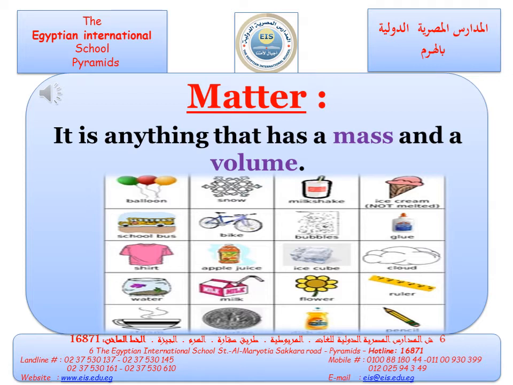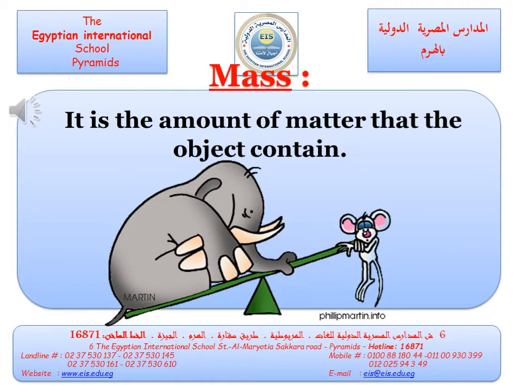So balloon is a matter because it has mass and volume. Snow is a matter because it has mass and volume. Ruler is a matter because it has mass and volume. Air is a matter because it has mass and volume. Okay, what is meant by mass? What is the meaning of mass?